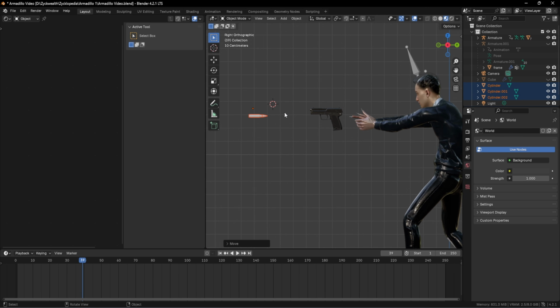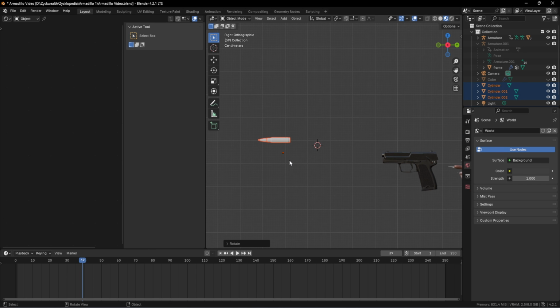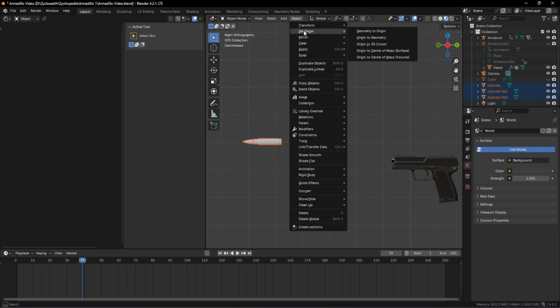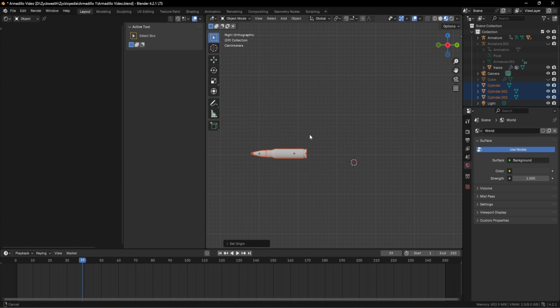And for that, let's click on R and we can rotate it like this and type 180. And just like that, our bullet has been rotated. But we can see that the pivot point of this bullet is over here. And in order to fix that, let's go to its object, then go to set origin. And then we can click on this origin to geometry option. And just like that, we have our origin over here.